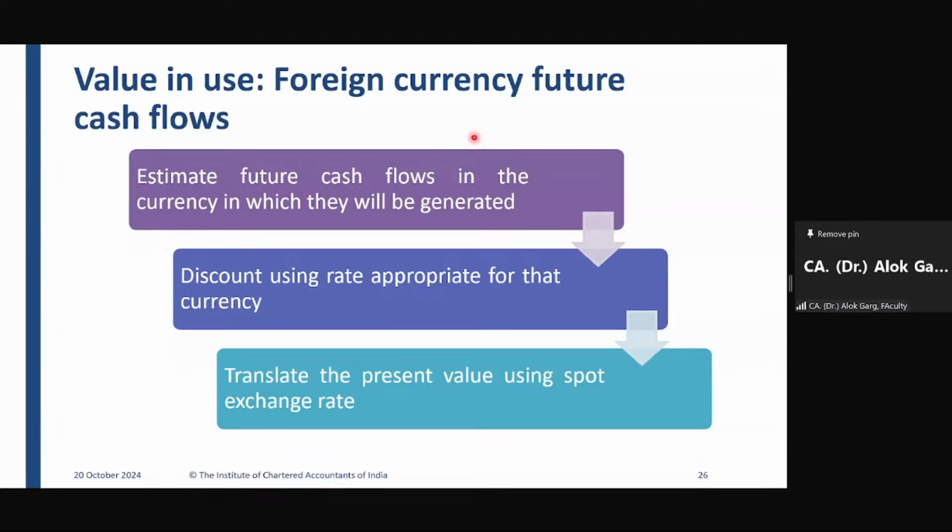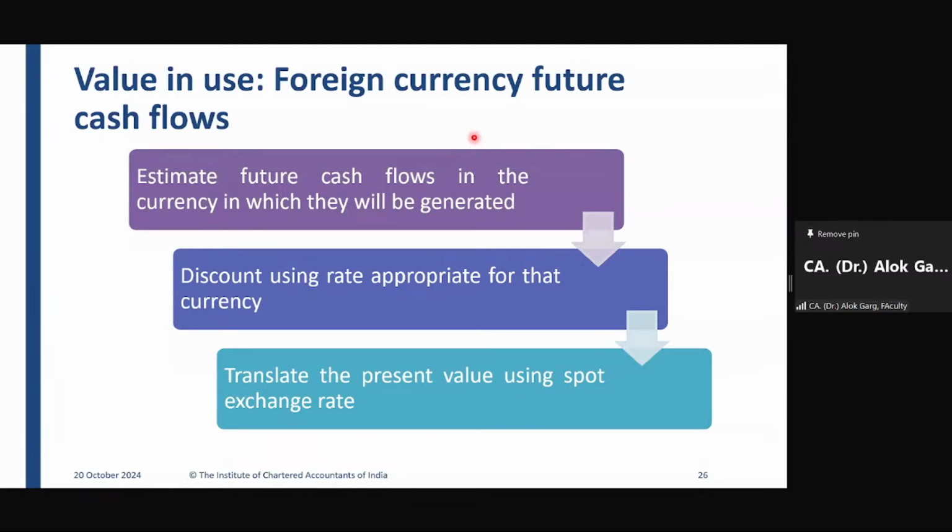So if you are an Indian company and you have a hotel in London, what is the nature of this hotel building in the books of the Indian company? It is property, plant and equipment, Ind AS 16.